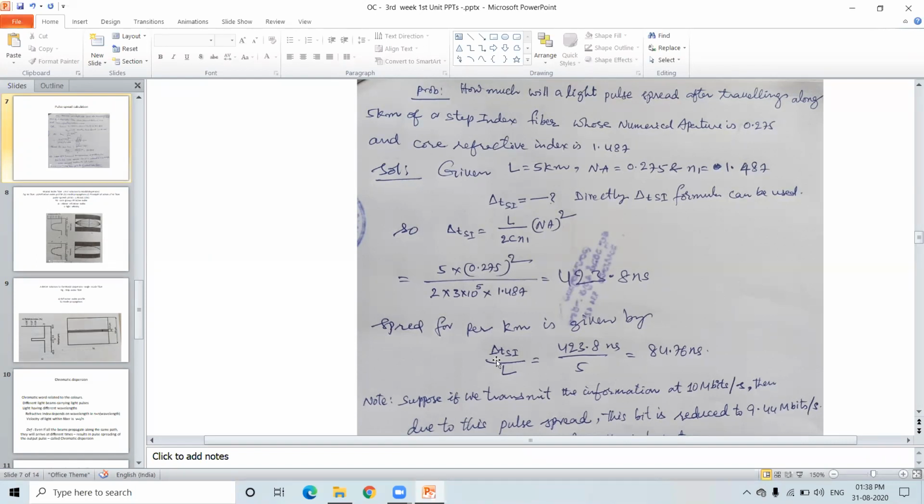Hello, please respond, 1 or 2. Is it clear to you what the delta spread, delta T_SI is?